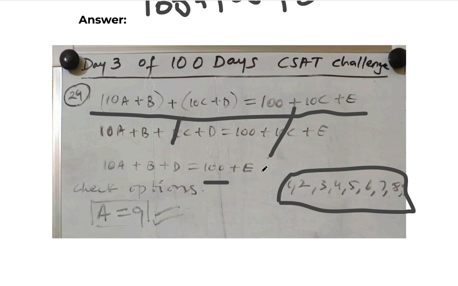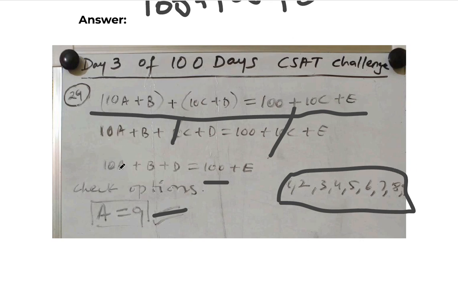How much is remaining? It is near to 100, and put the D value as 7. We will get 105. So we can say E value is 5, which is distinct. All the values are distinct here. So we can say A is equal to 9 holds good. Okay, if you have confusion, check with other options also.